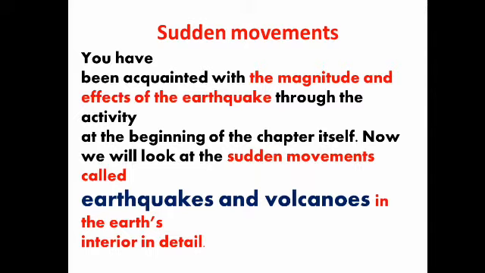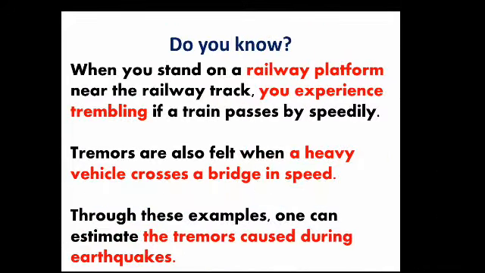Now we'll look at the sudden movements called earthquakes and volcanoes in the earth's interior in detail, starting with earthquakes. Before we discuss earthquakes and how the waves occur, two examples are given here. When you stand on a railway platform near the railway track, you experience a trembling many times, as a curious-minded person.